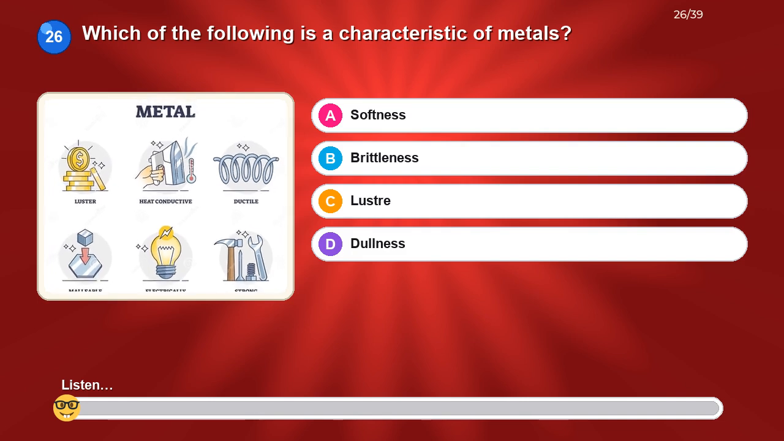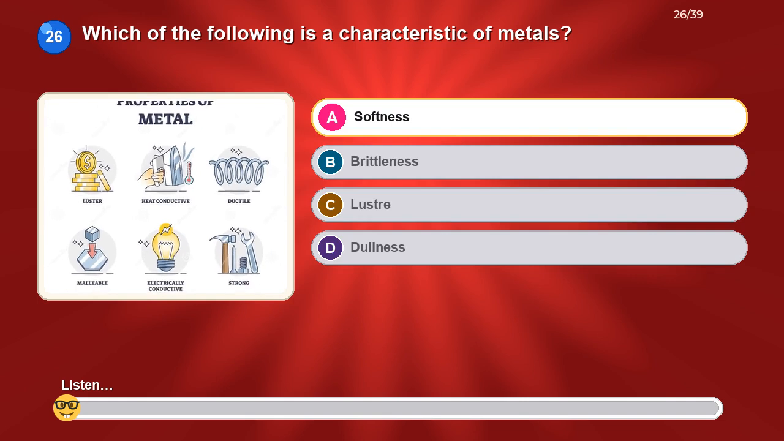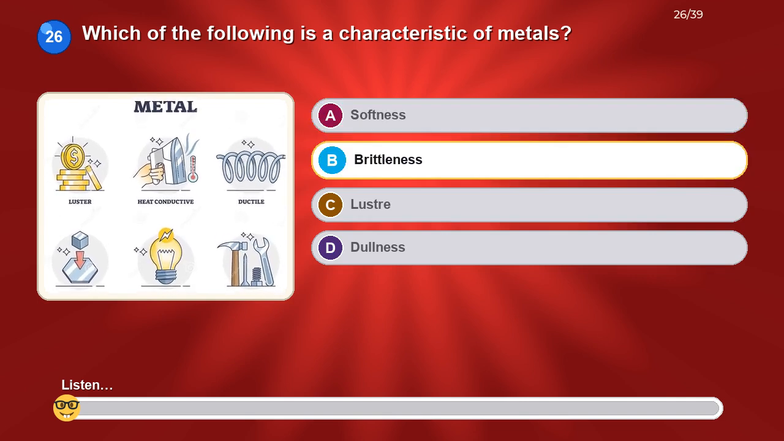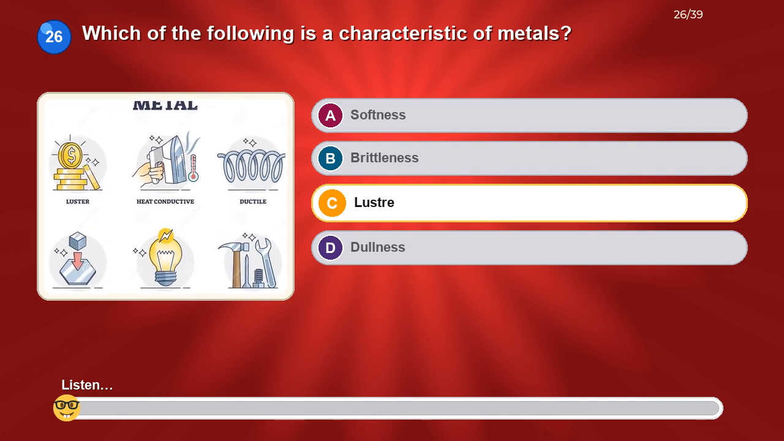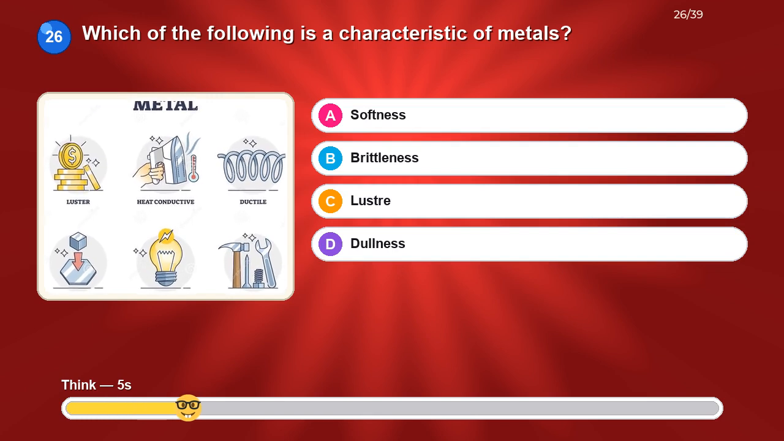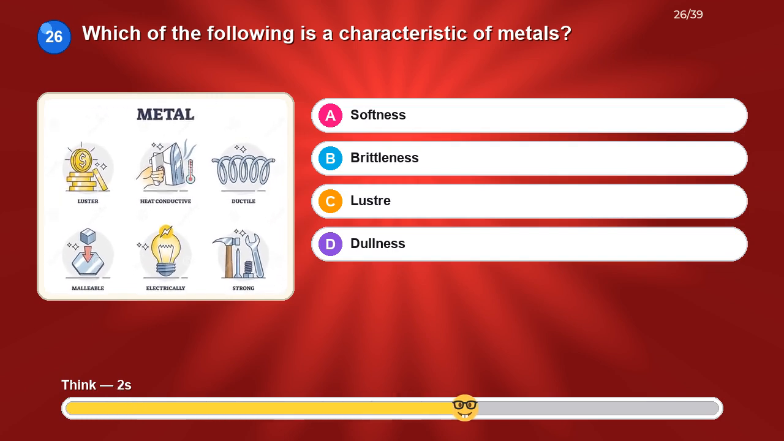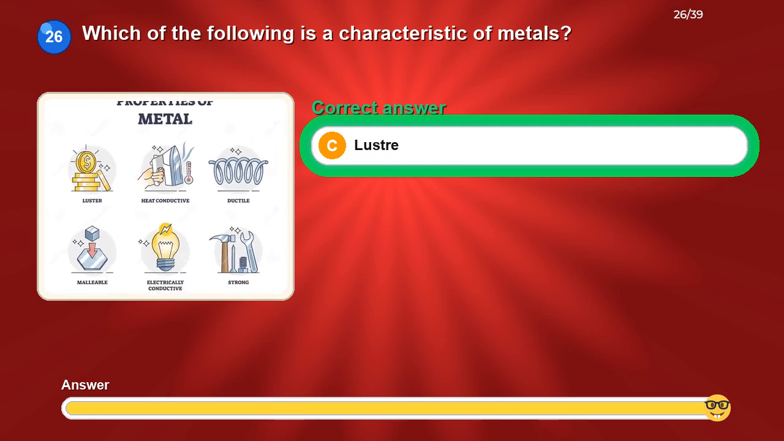Which of the following is a characteristic of metals? Option A, softness. Option B, brittleness. Option C, luster. Option D, dullness. The correct answer is luster.